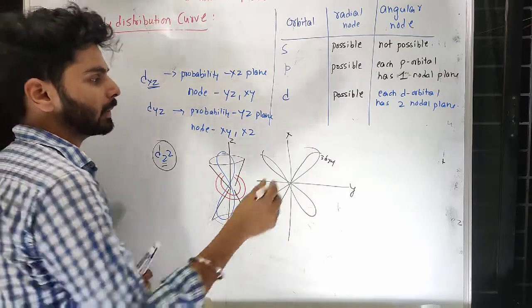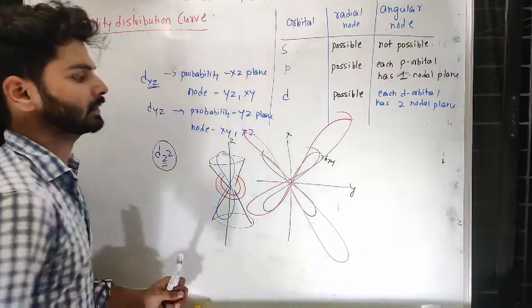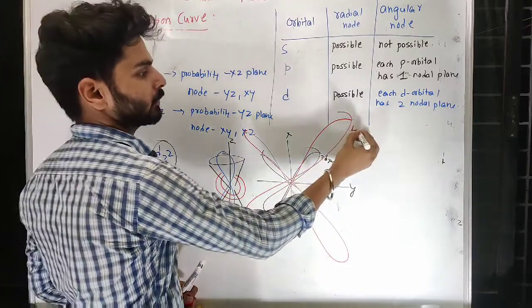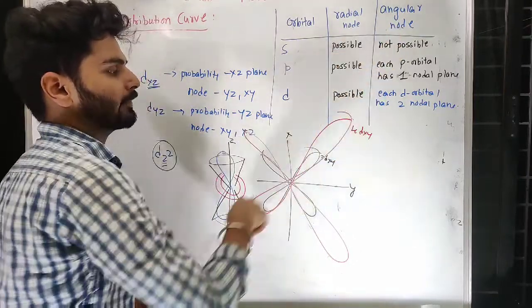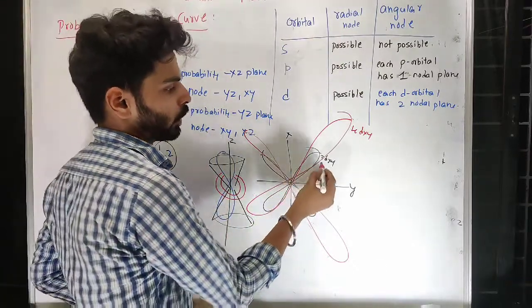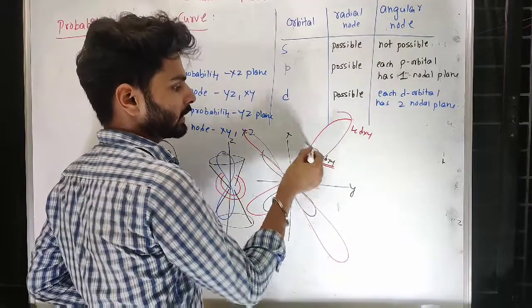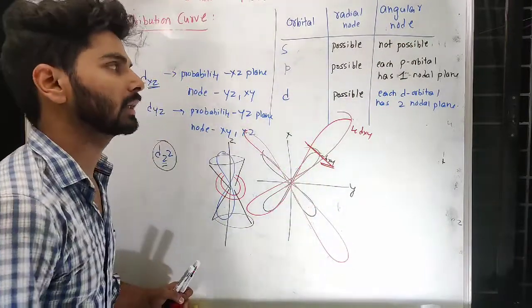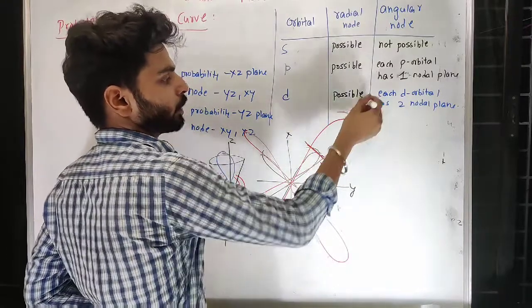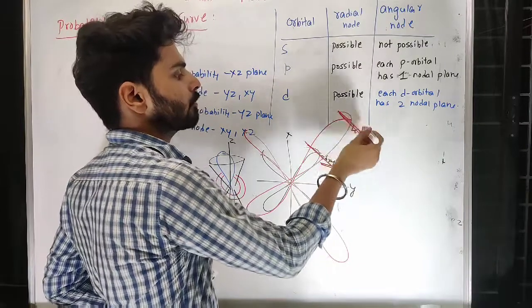That will be on the same plane but bigger in size, like this. 5dxy will be another bigger one. So you cannot expect 3dxy at all distances, only till some distance. At other distances you cannot expect 3dxy. Similarly 4dxy will be present somewhere.